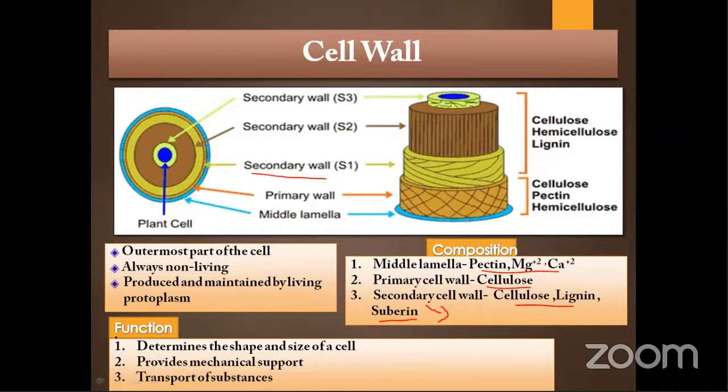The primary cell wall is thin and amorphous in nature. First one thin layer will be formed. After that, other materials get added to that layer, and in that way the primary cell wall grows. That growth process is called intussusception. But in the secondary cell wall, the process is apposition. In this process the material forms in a stepwise manner.